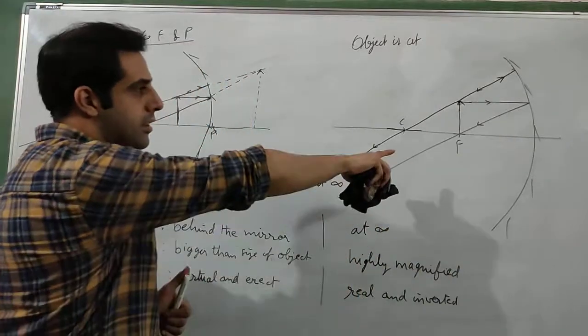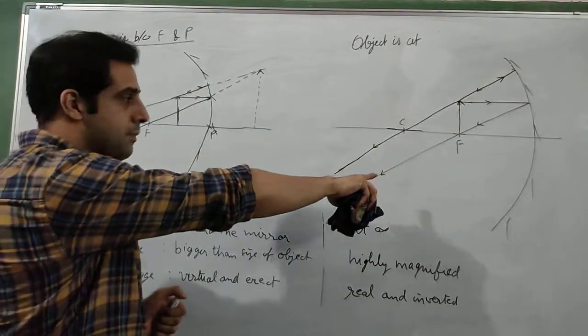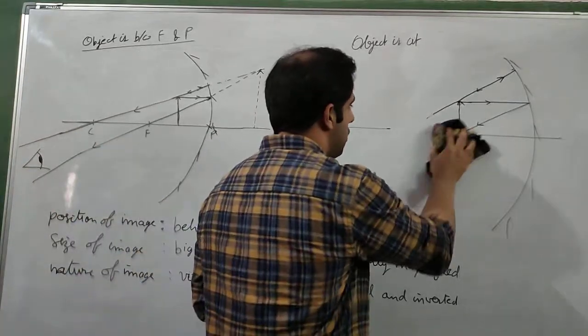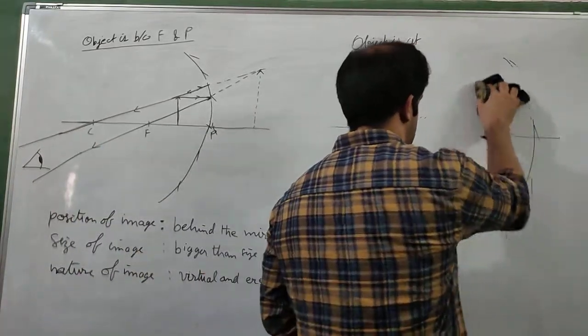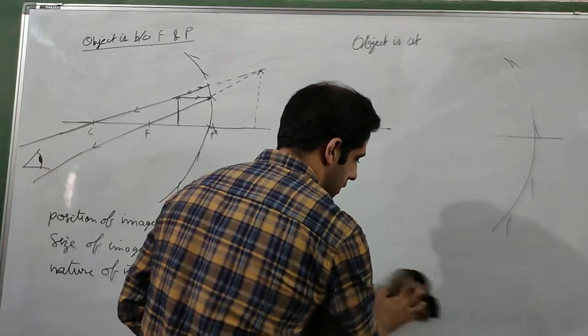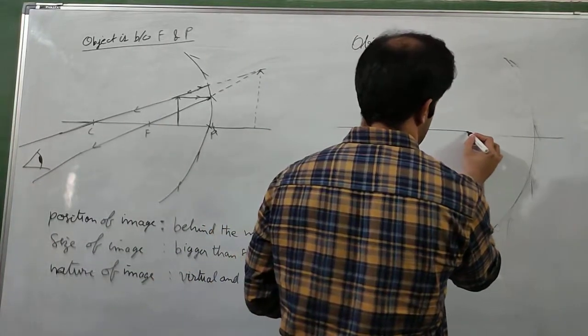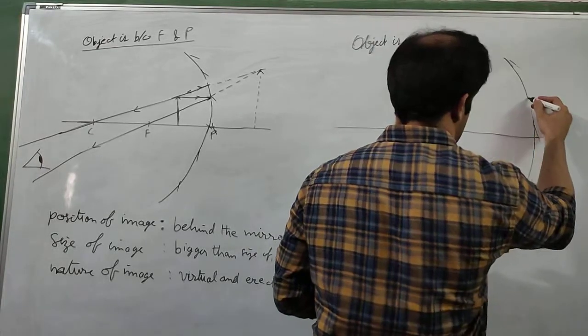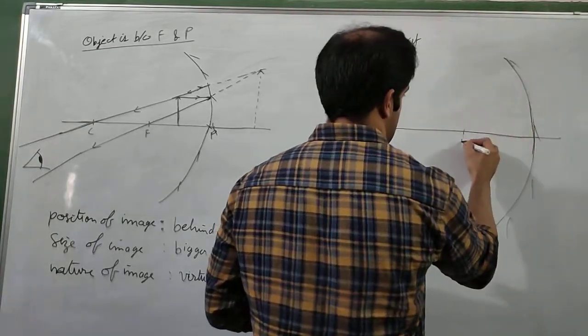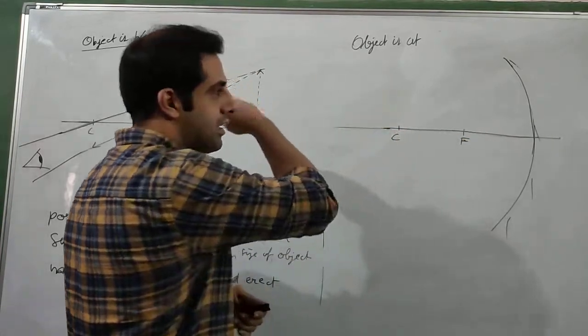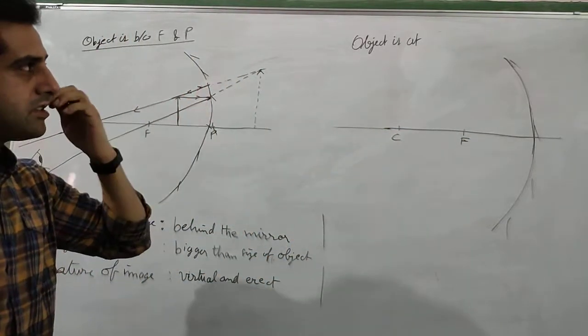Now here we did when the object is at focus, so its image will be formed at infinity. Now we will do one case when the object is at infinity and its image will be formed.